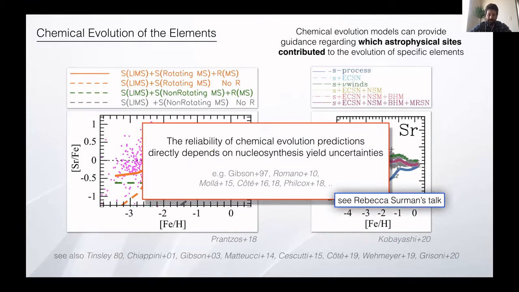Now, of course, we should remind ourselves that all of this is very uncertain, and the reliability of chemical evolution predictions is directly affected by nucleosynthesis yield uncertainties. So we add many astrophysical sites, many sources, and we attach nucleosynthesis yields to these processes, but they are all very uncertain, especially for the r-process. One of the main challenges for future work is to try to quantify in a robust way the output uncertainties of all of these predictions, and how the nucleosynthesis uncertainties combine with galaxy evolution uncertainties, for example.